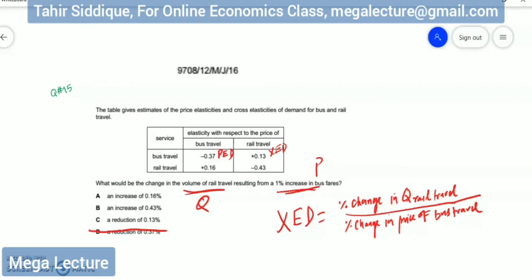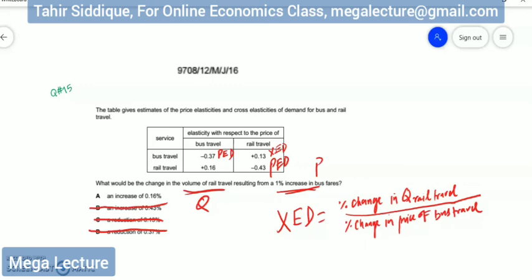I just cancel it out, option C, because I need the price of bus travel in the denominator, right? I want to figure out how much rail travel responds due to a change in bus fare, right? So now I come to my third value, that is negative 0.43. Again, you can see that the service is rail travel and elasticity with respect to the price of rail travel. So again, this is PED, right? So rail travel is the product and elasticity with respect to the price of rail travel. So again, this is not the option I'm looking for. So I again cancel it.